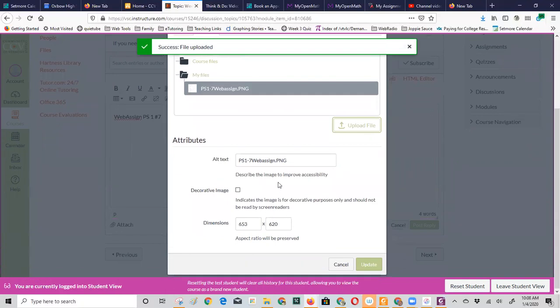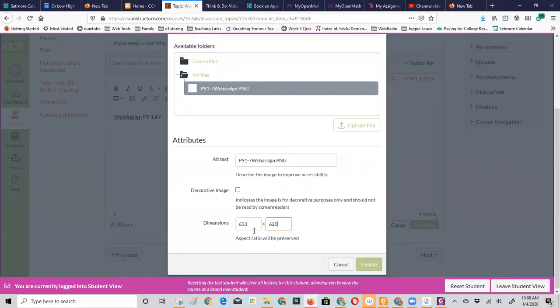Now, some things to look at: this is the size of the file. This is the dimensions of my image. If this is like 1200 by 1500, something like that, it's going to be way too big for the page. We won't be able to see it. A size that works well is 700 by whatever. This is within that range, so I'm not going to adjust it. And the aspect ratio means, so this is the height, this is the width, or maybe I've got this backwards. I think this is the height and this is the width, or it could be the width and the height, and I honestly don't remember right now. Width, height, I think is what it is. Around 700 to 900 works pretty well on my screens, at least.